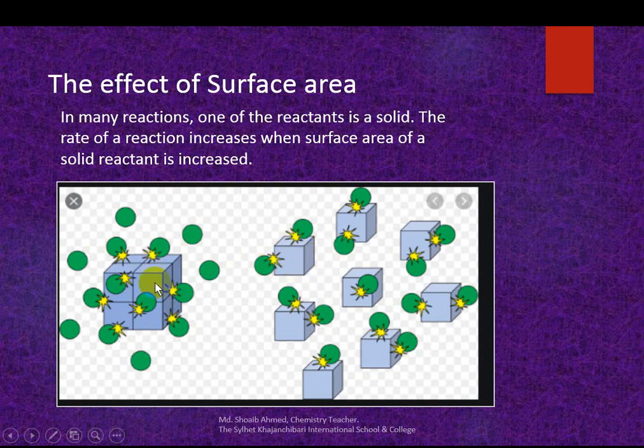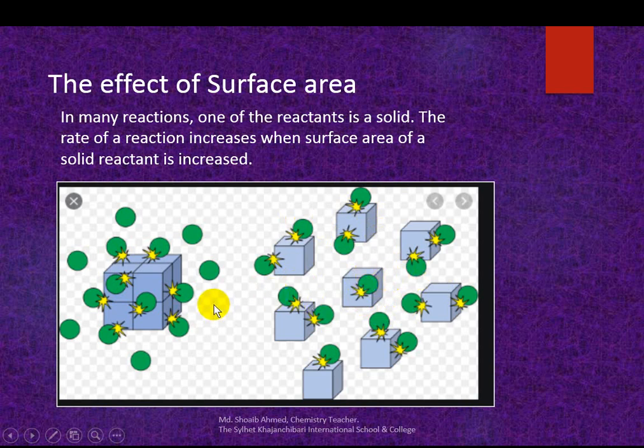If I cut this big particle into smaller ones, the surface area increases. Now more reactants can participate in the reaction. Here there were 1, 2, 3, 4, 5, 6, 7, 8. Now with a smaller size, when I cut this big material, the surface area increases and more reactants can participate: 1, 2, 3, up to 14. Now more particles can participate in the reaction. So surface area increases, rate of reaction increases.